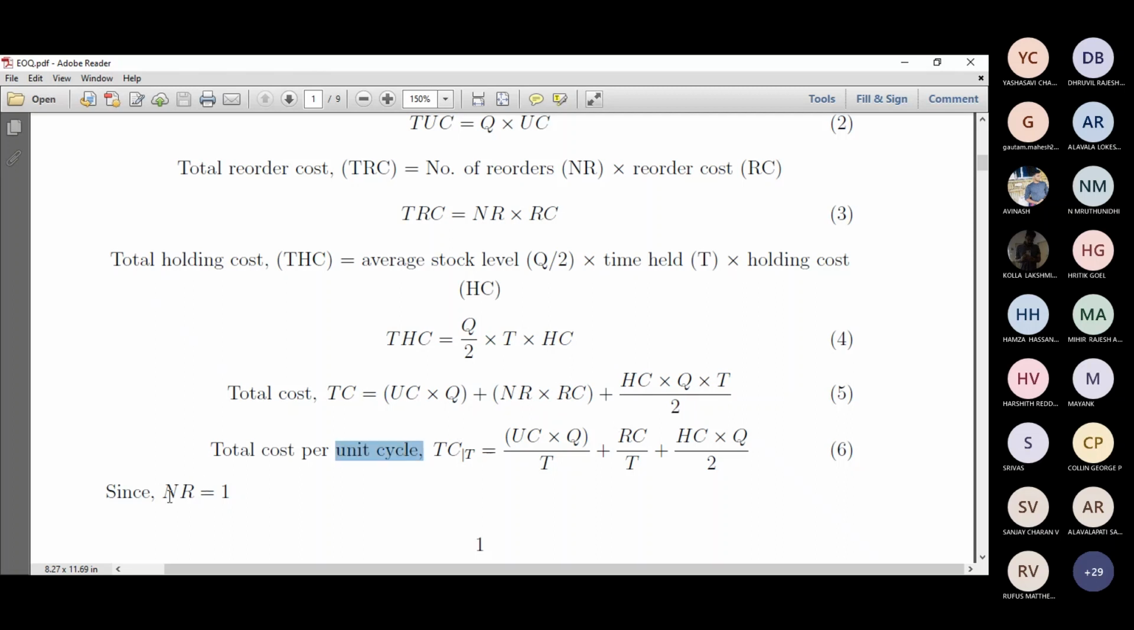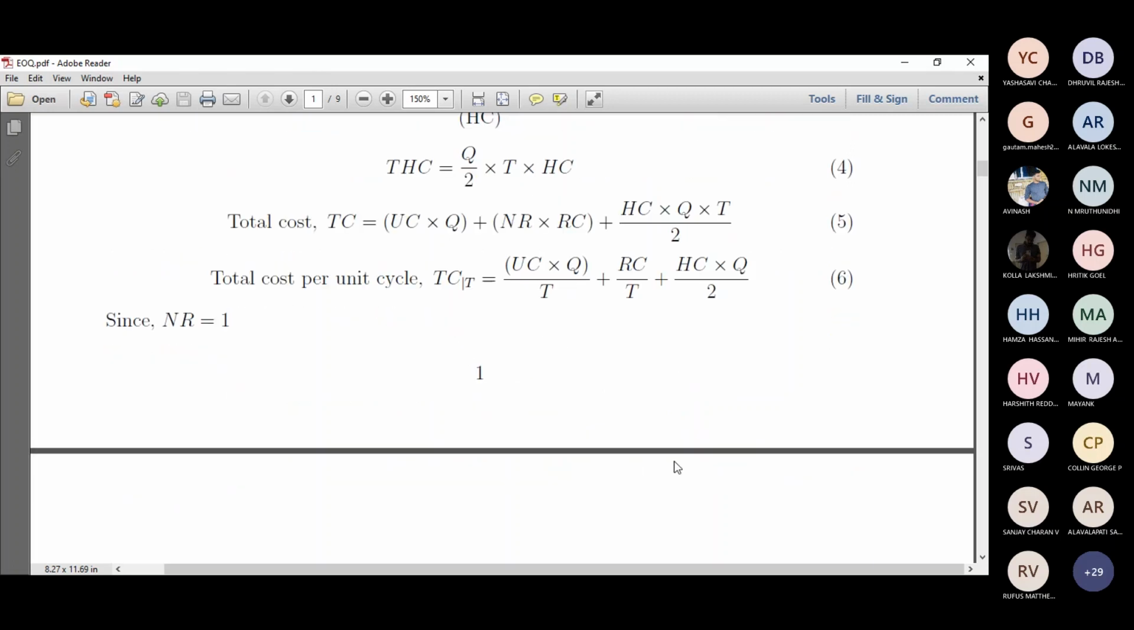But for per cycle, the number of reorders is 1, right? As I told you, the overall reorder period could be 12 months, or 1 year, or 5 years, something like that. Then we look into the number of reorders. Per cycle, you can reorder only once. That is why NR equals 1. So 1 into RC will become RC. So that is how it is RC divided by T. This is a typical example of total cost per unit cycle.